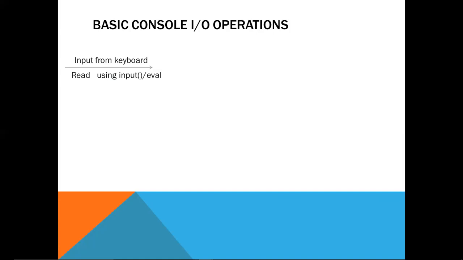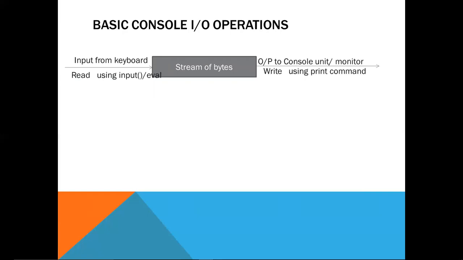So this stream of bytes is executed by the interpreter, and whatever output is given by the interpreter is sent to the output window or monitor using the print command. So this is the basic input output operation. Now let us see what happens in the case of a file.